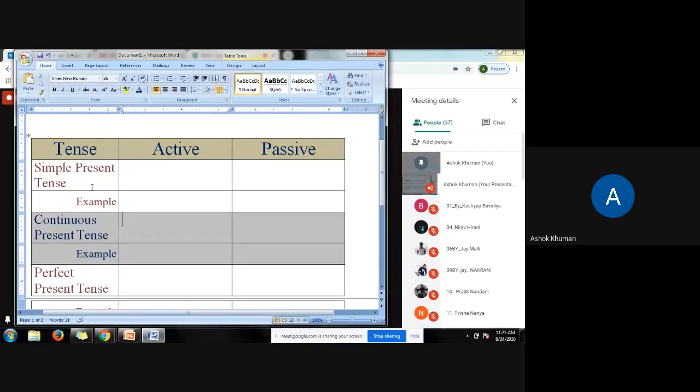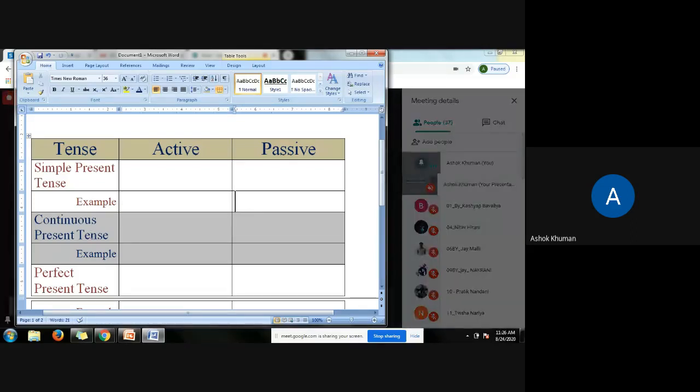So let's say, for example, if any sentence is in the simple present tense, what would be the form of verb in the active sentence? And what would be the form of verb in the passive sentence? So we will see the active and passive form of verb in simple present tense, and then an example sentence and an example of a passive sentence.